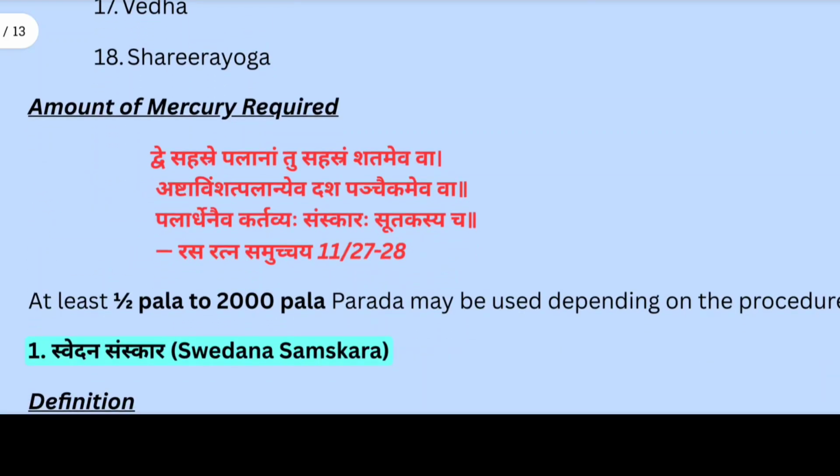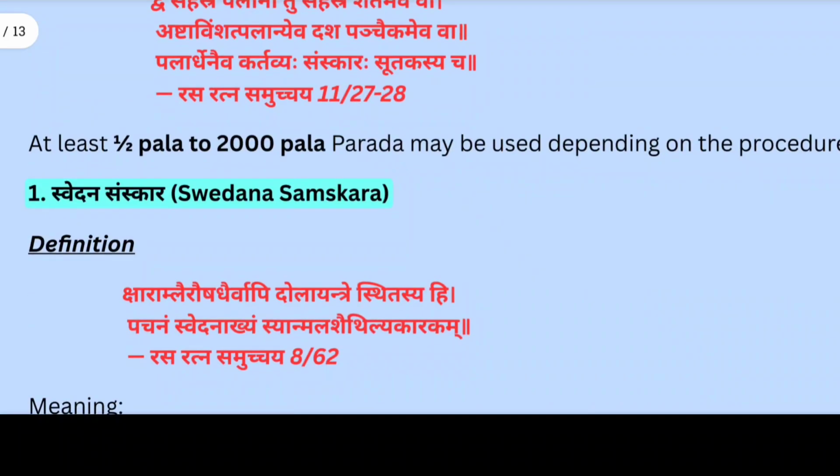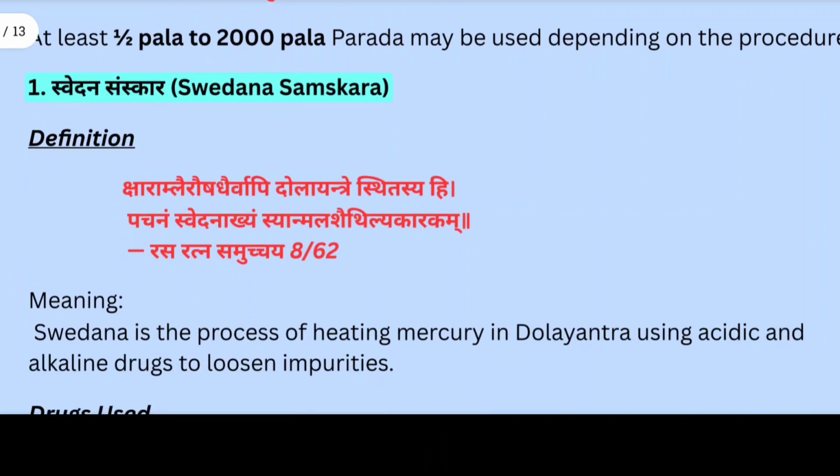Now we see here the amount of mercury required for samskaras. It means at least half pala to 2000 pala of Parad may be used depending on the procedure of the samskara. Acharya states that for therapeutic use, called Dehasiddhi, the first 8 samskaras are essential. These 8 samskaras remove dosha, improve stability, awaken potency, and prepare mercury for medicinal application. Now we see here the first, Swedana Samskara.